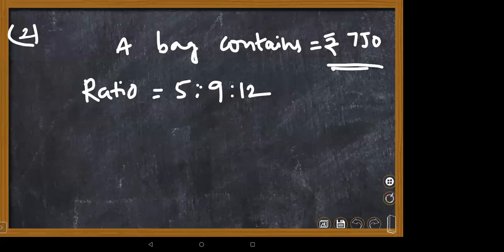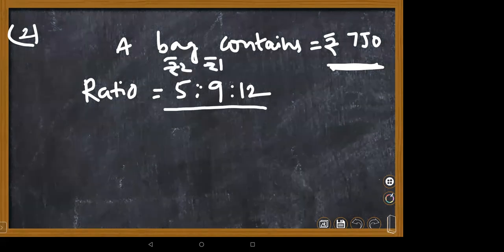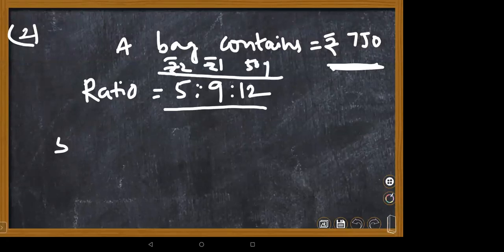Here the answer is in rupees, so convert into rupees. This is the 2 rupee coin, this is the 1 rupee coin, this is the 50 paise coin. So for 2 rupees, the ratio gives 5 into 2x, or else 5x into 2.